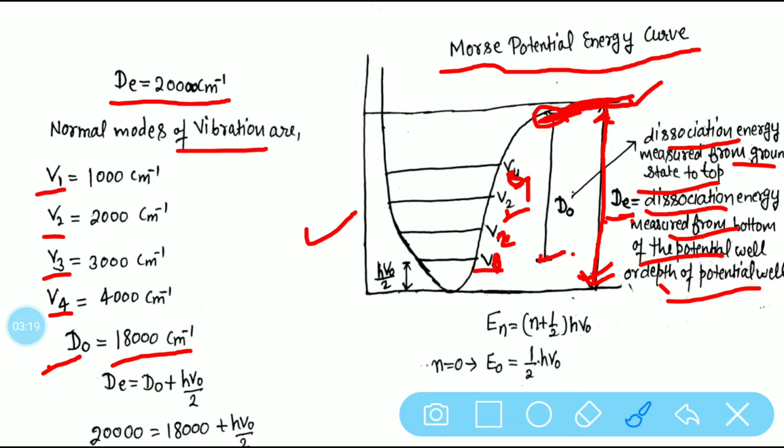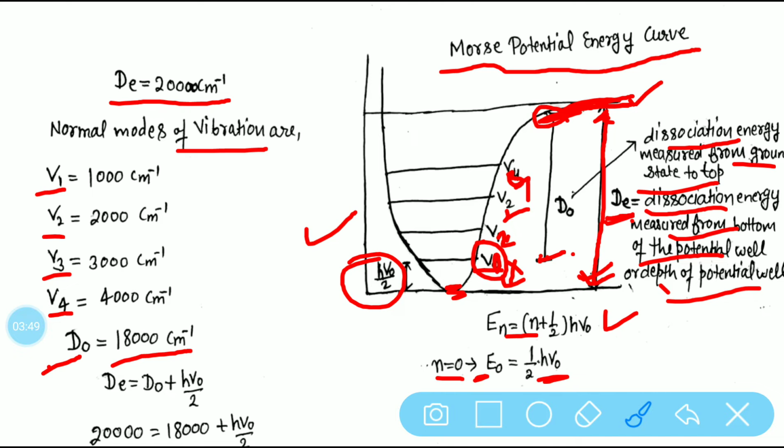The energy from the bottom to the ground state is equal to hν0 by 2, because vibrational energy is equal to n plus 1 by 2 times hν0. n is the vibrational quantum number, and for the ground state n is 0. So the energy of the ground state is half hν0. This is also called the zero point energy.